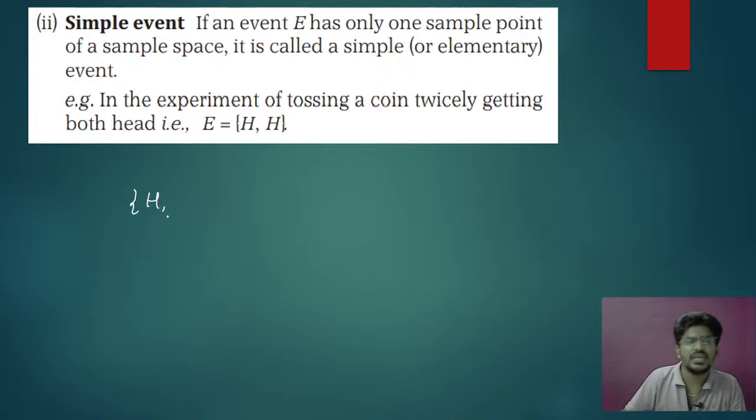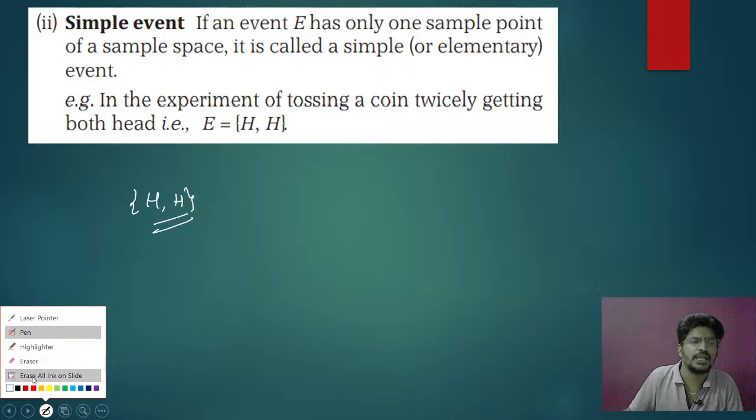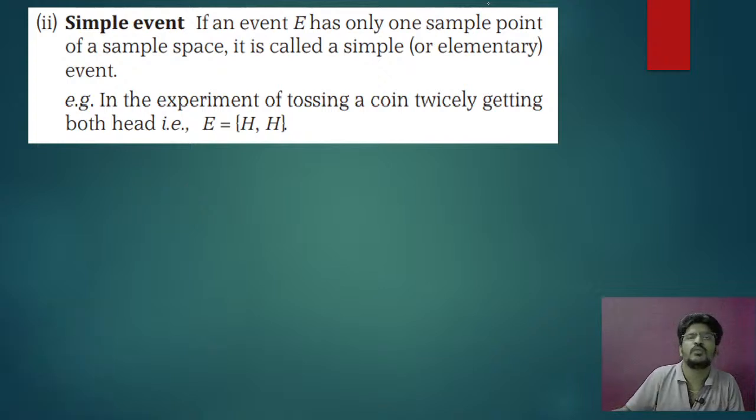So that's why if I throw a coin twice, you are going to get heads 2 times. Clear? So simple event means if an event E has only one sample point, only one sample point of a sample space. It is called a simple event.